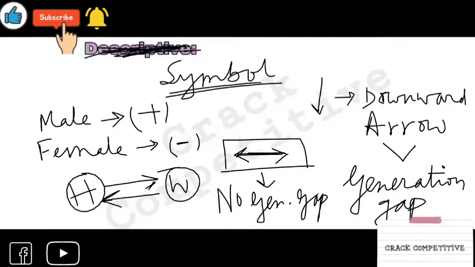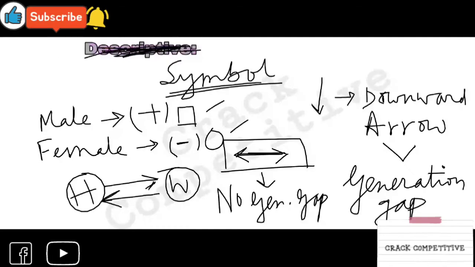Sometimes we denote male with a square and female with a circle, but it is very rare that questions come in squares and circles. Still, it comes. So you have to know that male is plus and female is minus. Male is also denoted by square. Female is also denoted by circle.